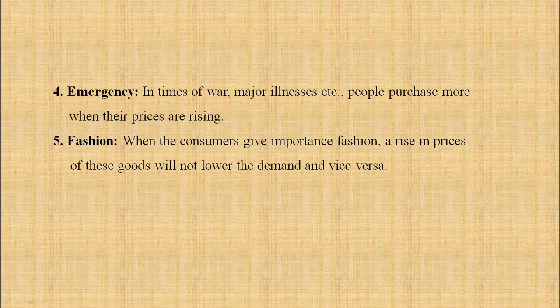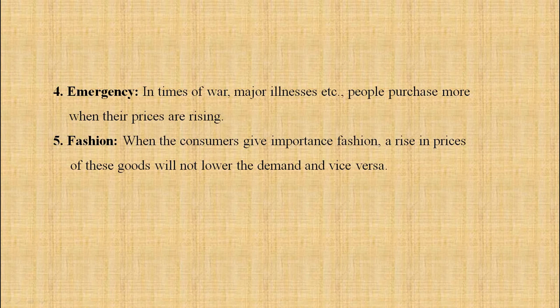Next, emergency. In times of war, major illness, etc., people purchase more when their prices are rising. Now this is the current situation. In corona time, we are purchasing so many commodities that we feel there will be a shortage of them. So though the price is higher, we are buying them.